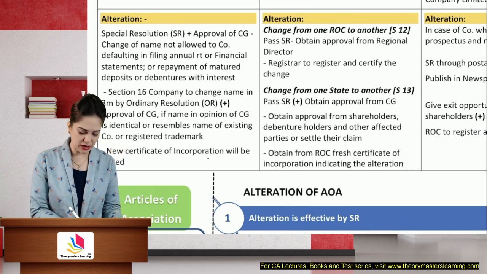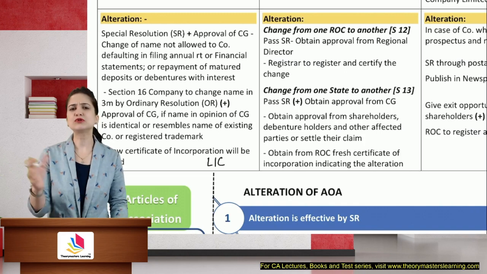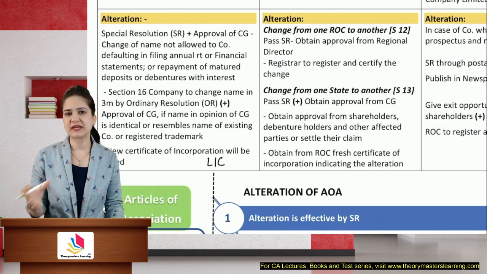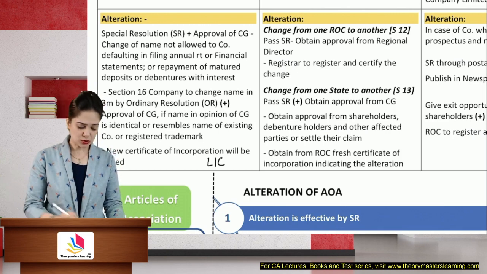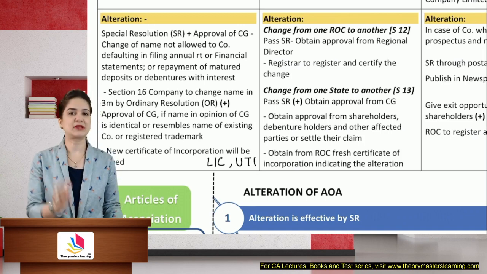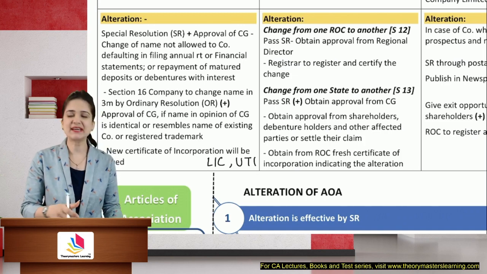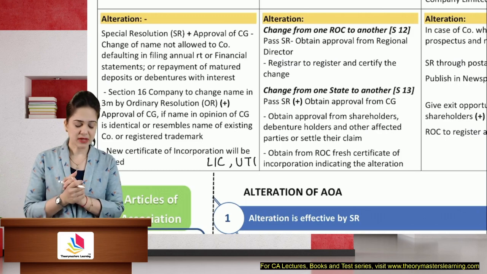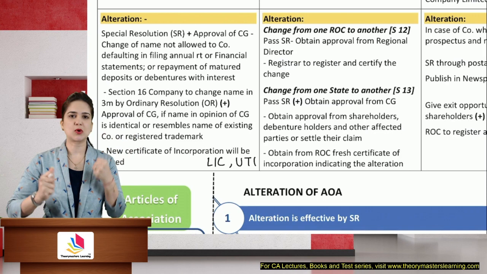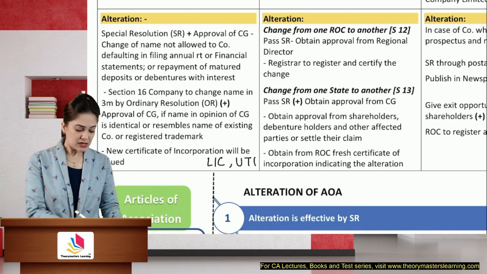Like, how do you know Life Insurance Corporation of India? Who says the entire name? We always say LIC. Unit Trust of India, we never say the entire name, we say UTI. So sometimes the company is known better by its abbreviated version. In that case, the company may want to change the name. Or it resembles the name of an existing company, so the central government will give us an order and we have to change the name.